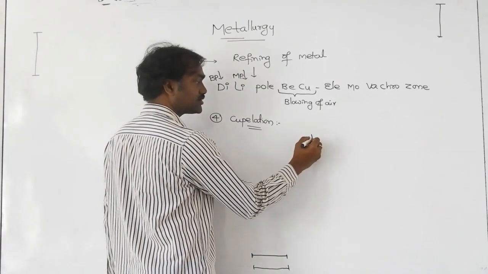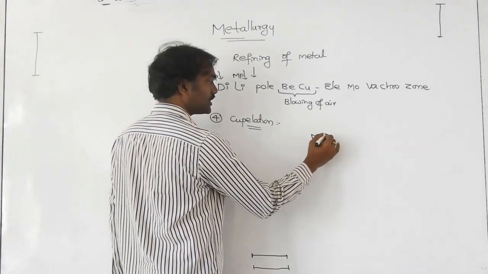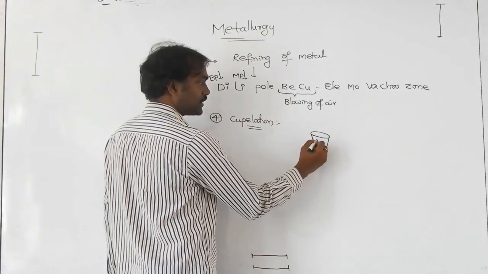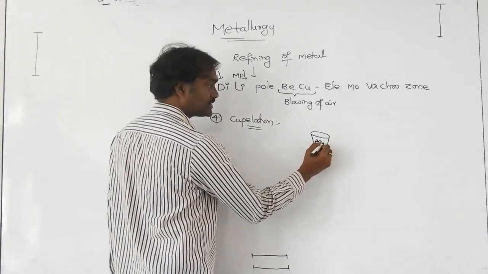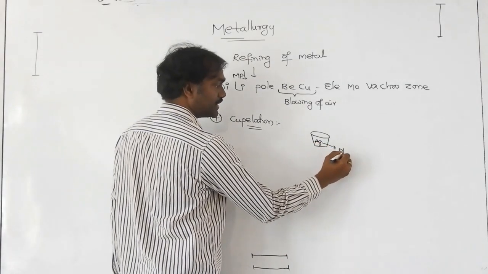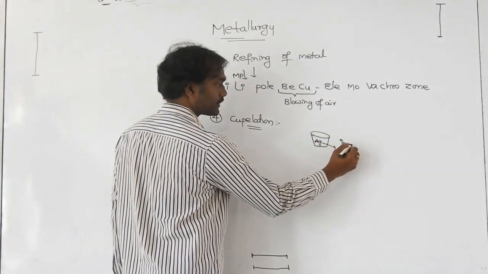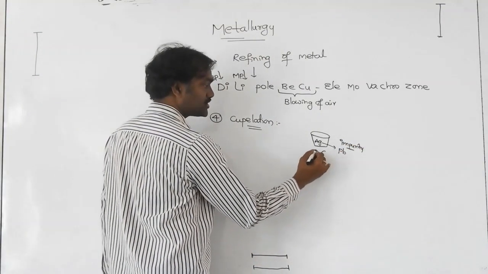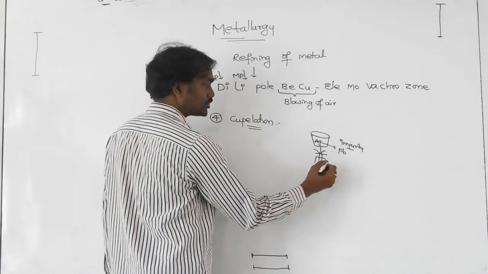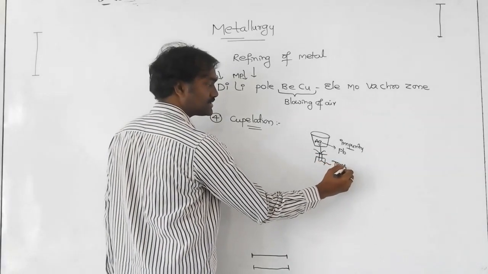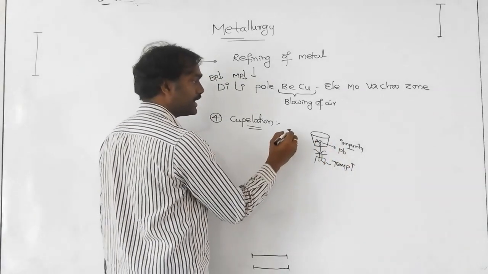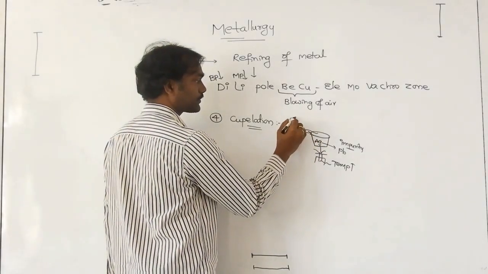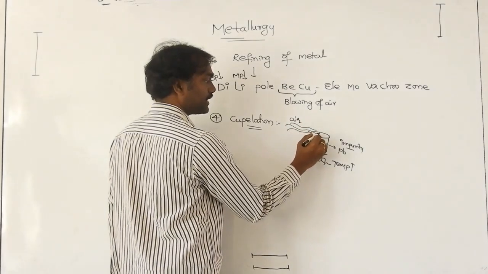They take a small crucible, and in the small crucible they take silver. Silver is always impure with lead. Now they heat this crucible to a high temperature and continuously blow air on the surface.